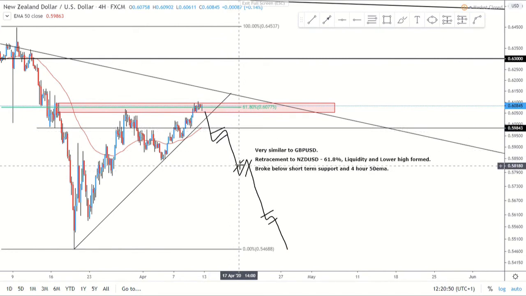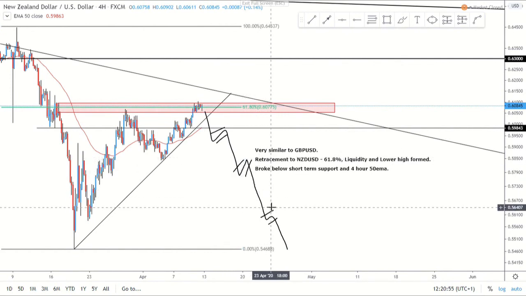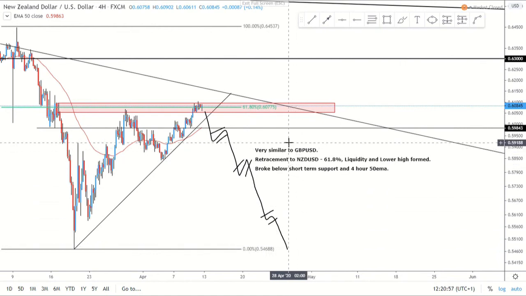Then we come down again, then get some correction, testing obviously this high low, then come down again, and then maybe a small correction before we reach the bottom. So potentially really nice trades there.